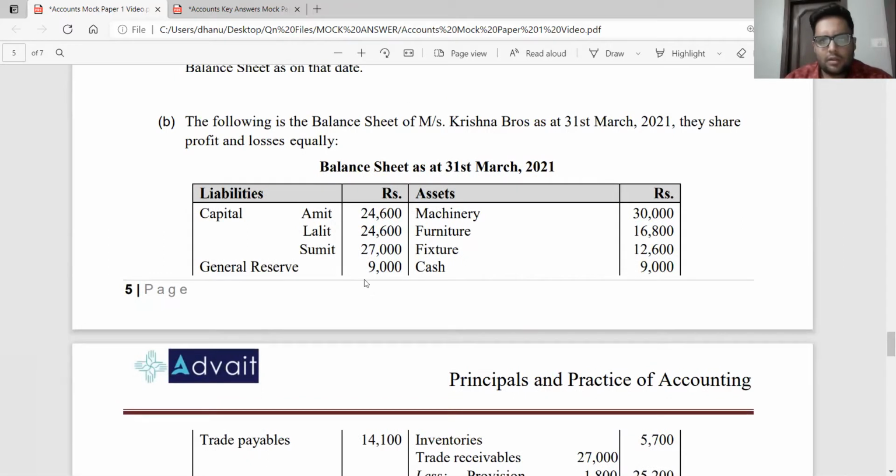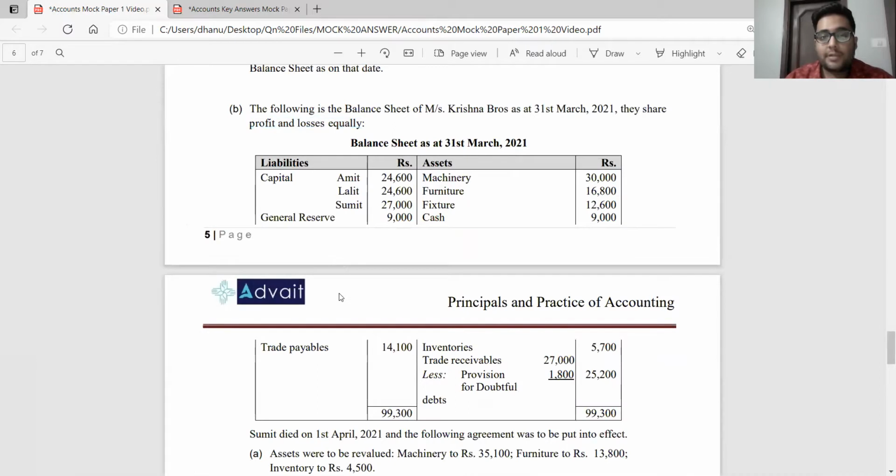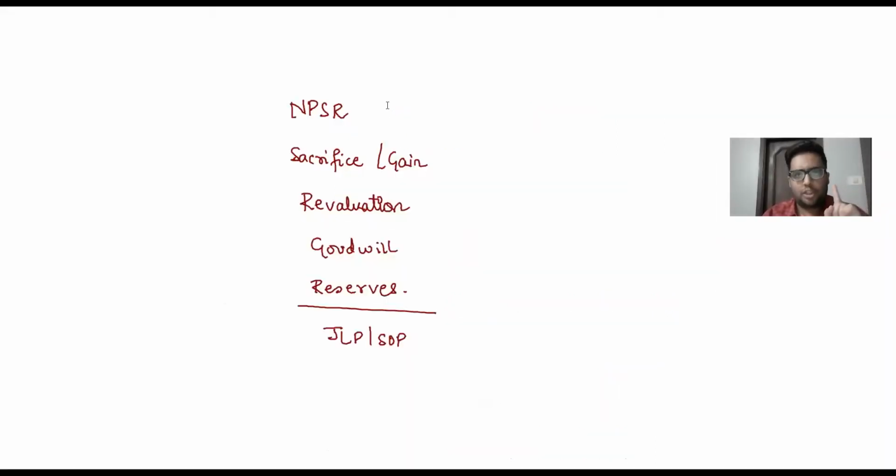Okay. Now, previously also they were sharing profits and losses equally. Okay, whenever any question is given to you for partnership accounts, I have told you that you need to think about a certain few adjustments. What are those adjustments? Let it be any question, let it be admission, let it be retirement, let it be death. In this particular case there is death, but what are the adjustments that we are supposed to think about? These are those adjustments. You're supposed to think about your new profit sharing ratio, which will be calculated. You are always supposed to calculate sacrifice ratio or gain ratio, even if they do not ask you in the question. Why do you need the sacrifice ratio, gain ratio? To do your goodwill adjustment.